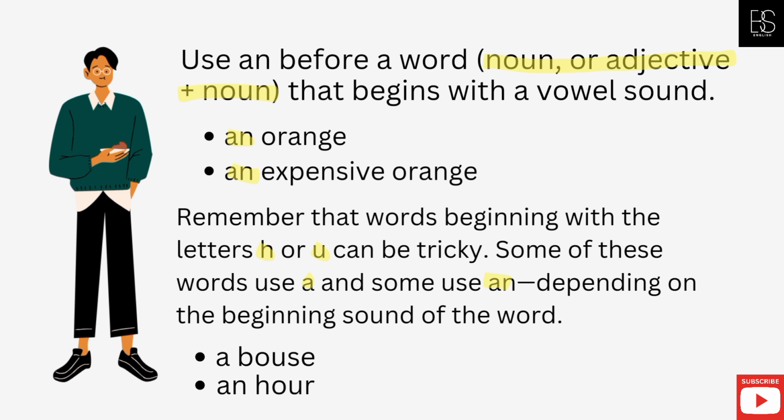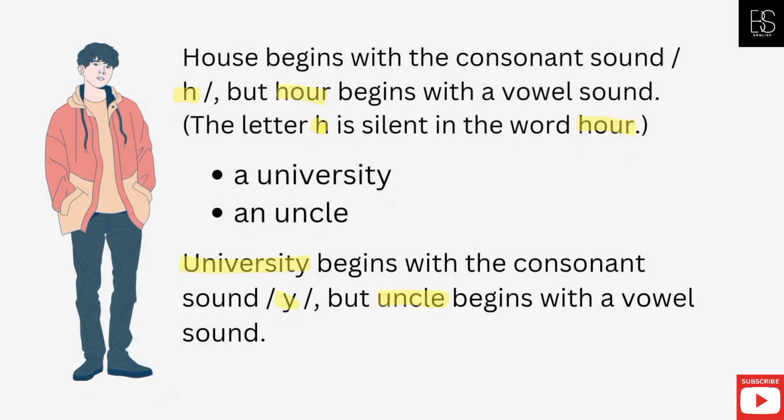Remember that words beginning with the letters H or U can be tricky. Some of these words use a and some use an, depending on the beginning sound of the word. A house, an hour. House begins with the consonant sound /h/, but hour begins with a vowel sound. The letter H is silent in the word hour. A university, an uncle. University begins with the consonant sound /y/, but uncle begins with a vowel sound.